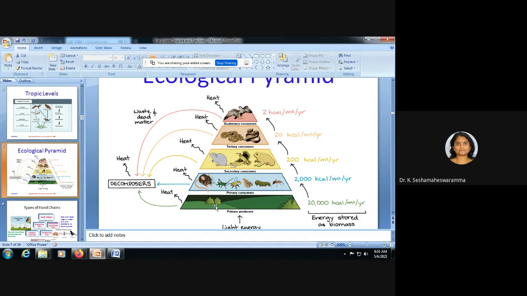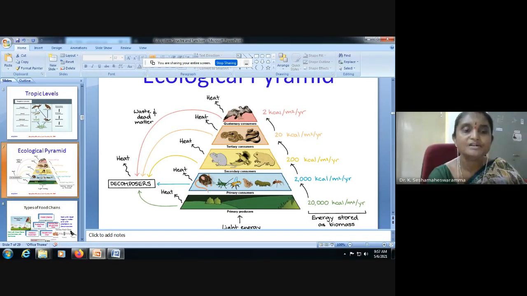This is the first trophic level, having producers. The producers' number is more. Next, the primary consumers' number is decreasing. Next, secondary consumers are further decreasing. Third, tertiary consumers are further decreasing. Like that, quaternary consumers. So this is the upright pyramid.